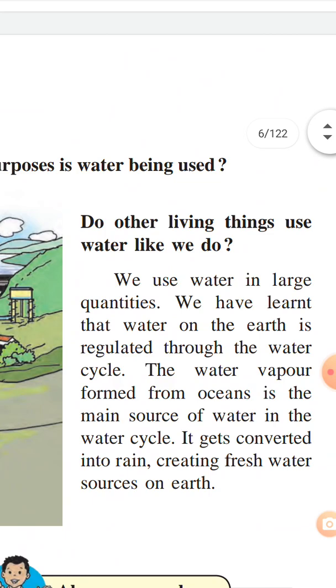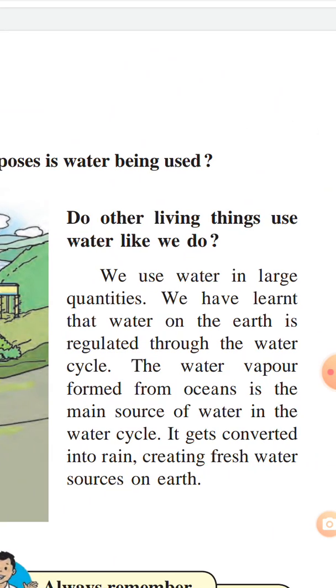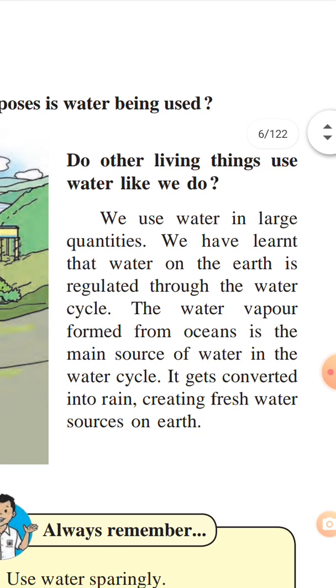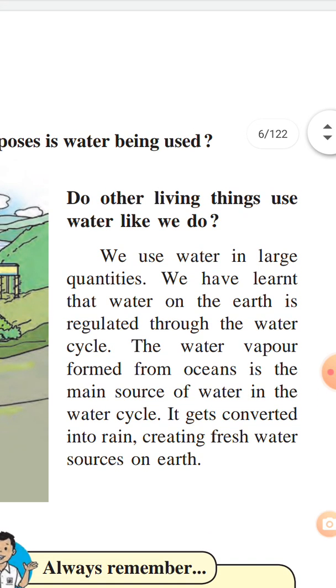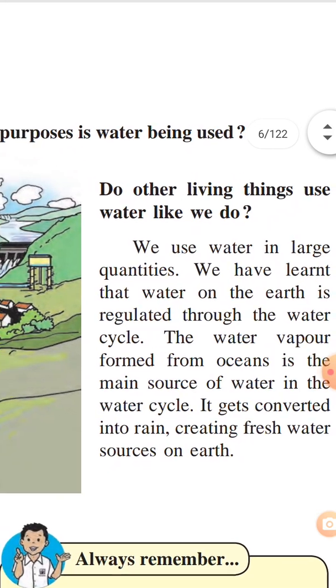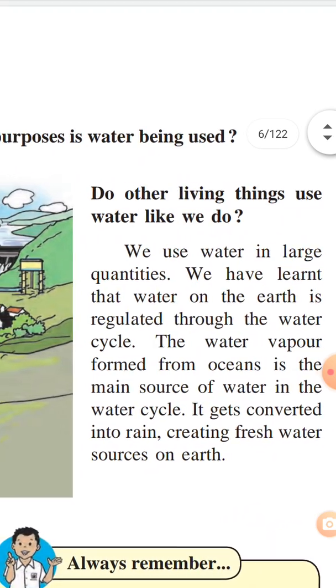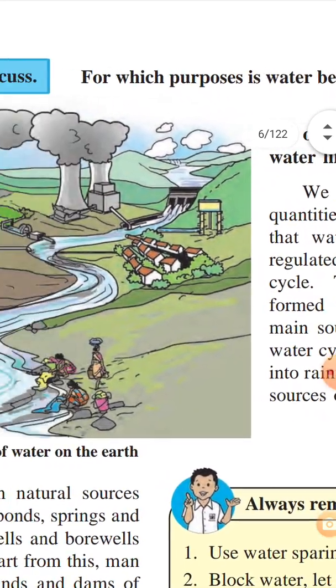Here, do other living things use water like we do? Yes. We use water in large quantities. We have learned that water on earth is regulated through the water cycle. The water vapor formed from oceans is the main source of water in the water cycle. It gets converted into rain, creating fresh water sources on earth. That is the recycling of water which is present in seas and oceans.